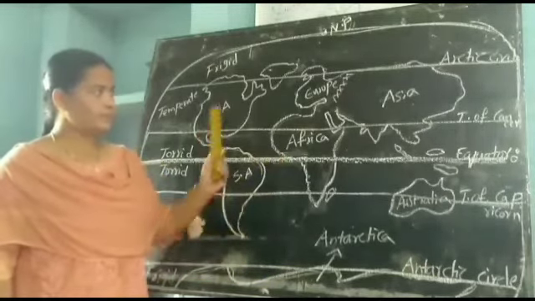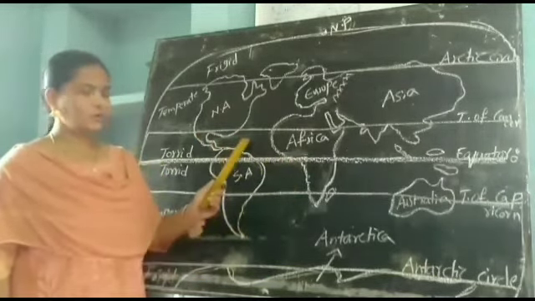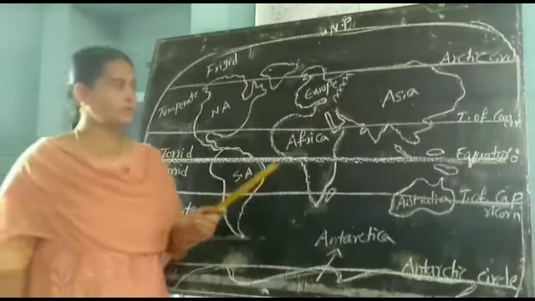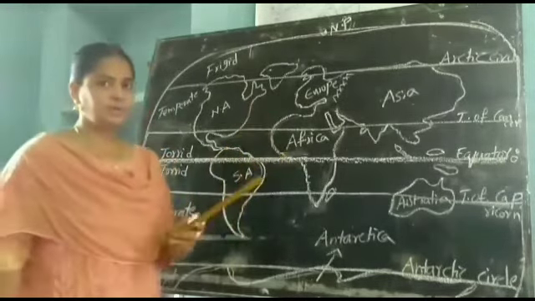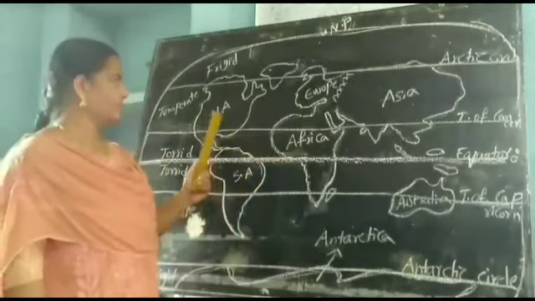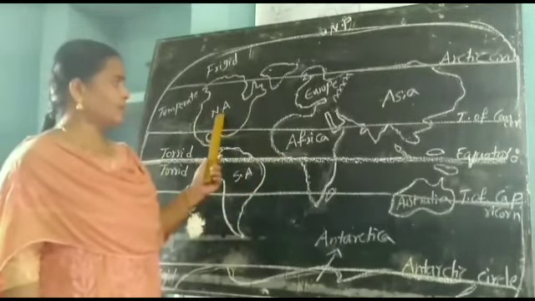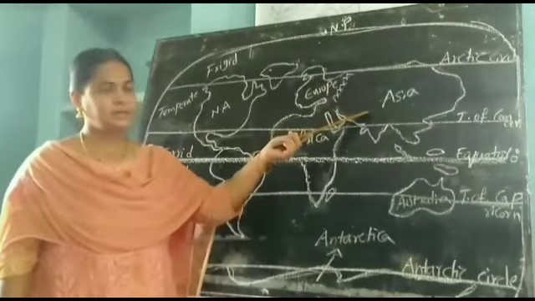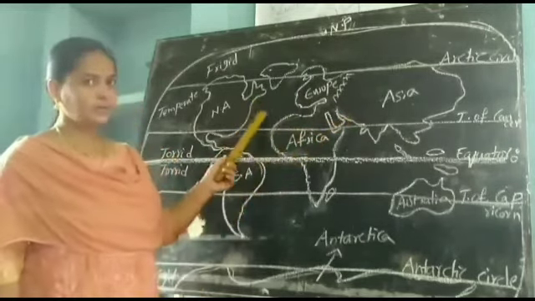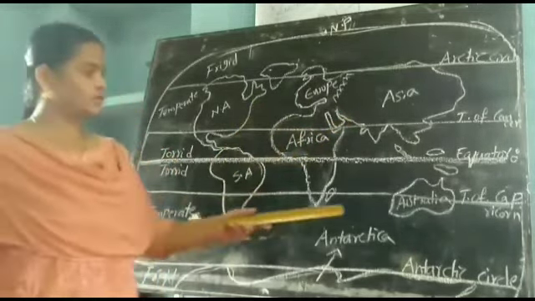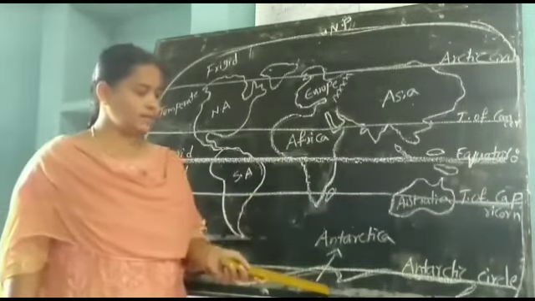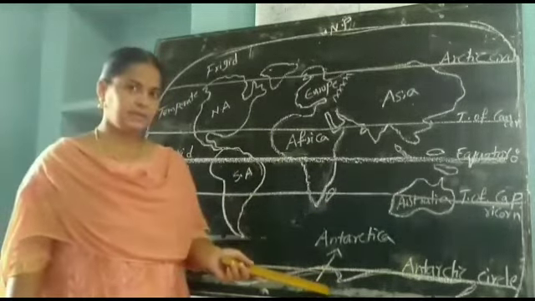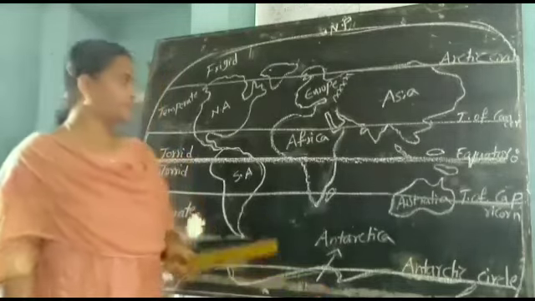Some continents lie entirely in the northern hemisphere, and Australia and Antarctica entirely lie in the southern hemisphere.